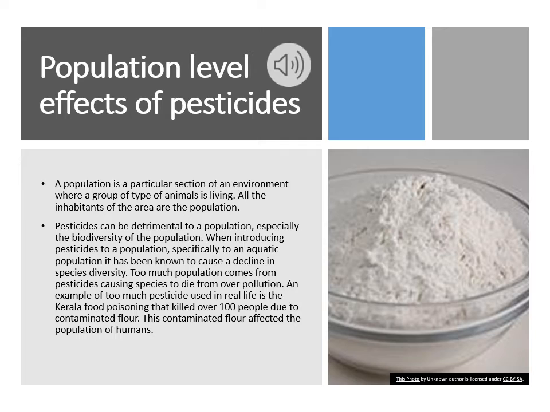When introducing a pesticide to a population, specifically aquatic populations, there can be detrimental effects, including toxicity that can kill out several animals. An example of too much pesticides in real life is the canola food poisoning that killed over 100 people due to the contaminated flour that was affected.